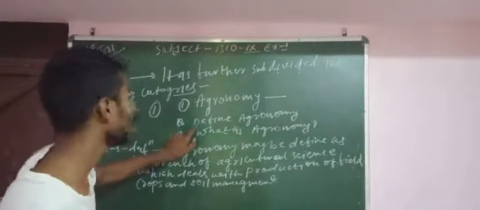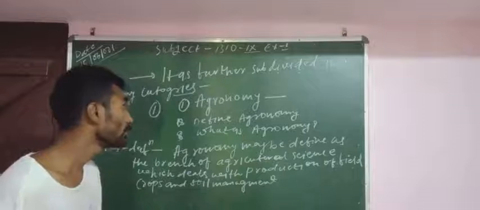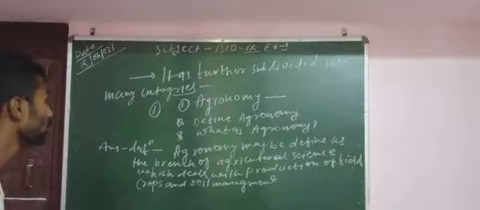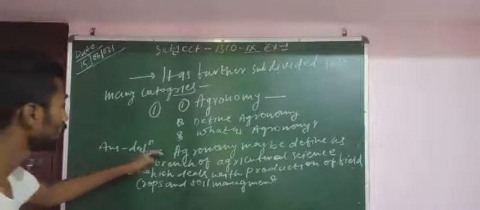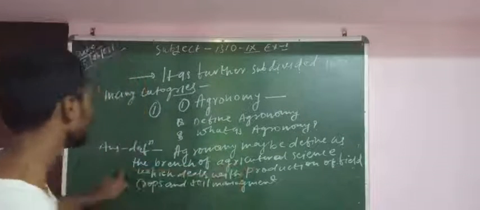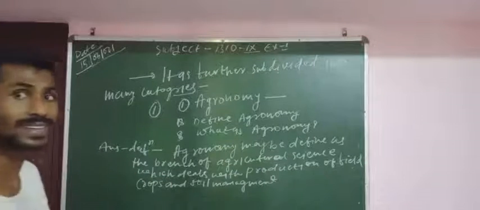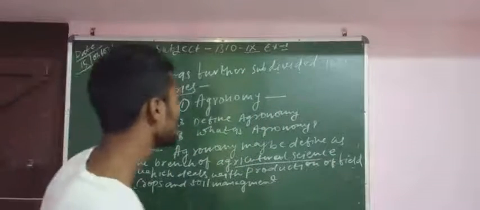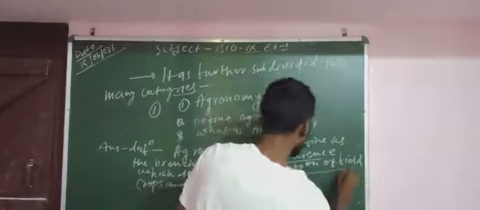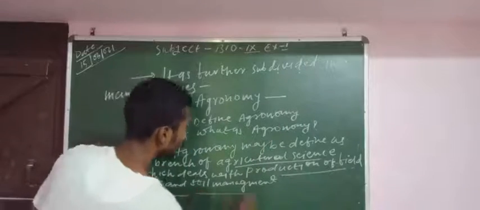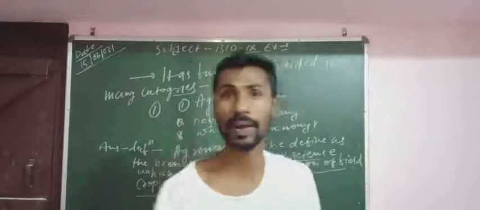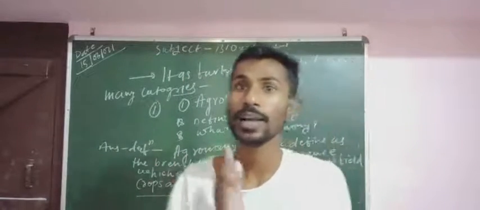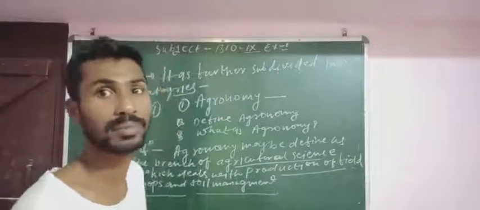The question may be: define agronomy, or what is agronomy. Agronomy is the branch of agricultural science which deals with the production of field crops and soil management.